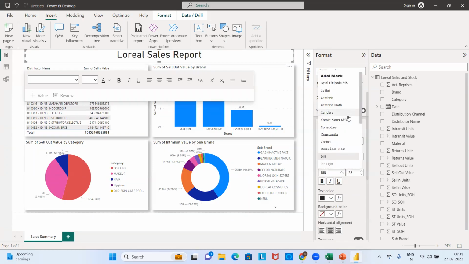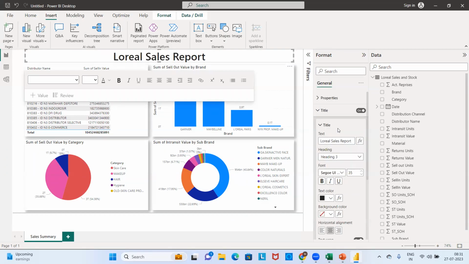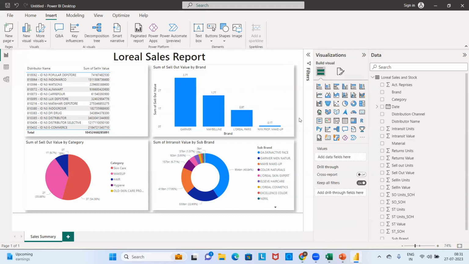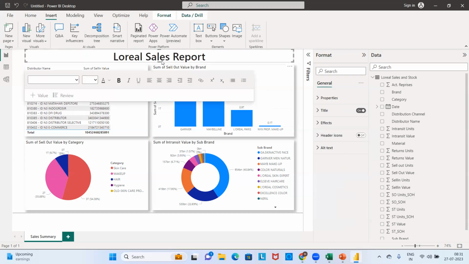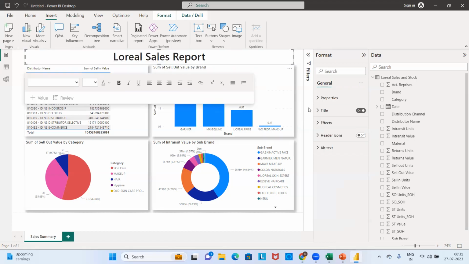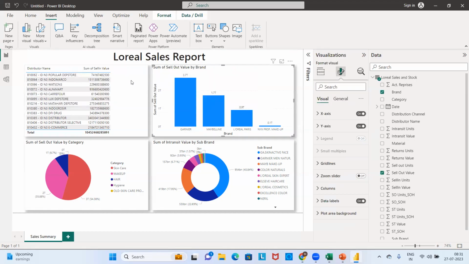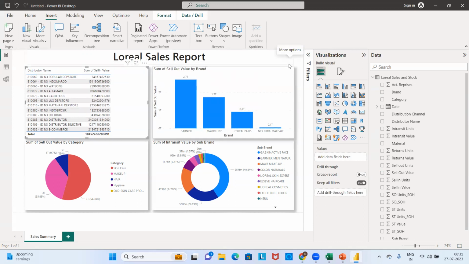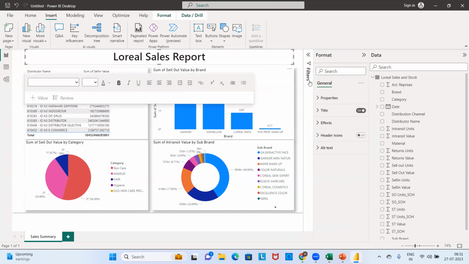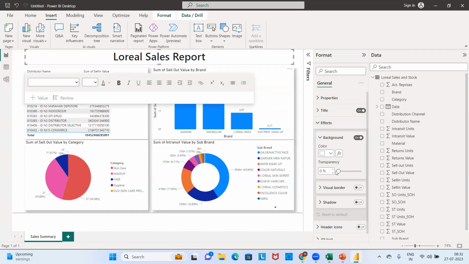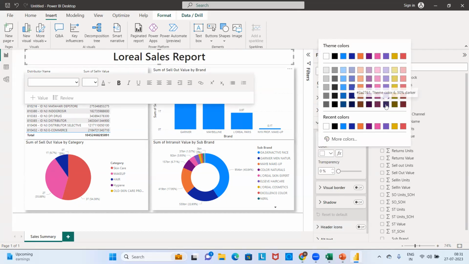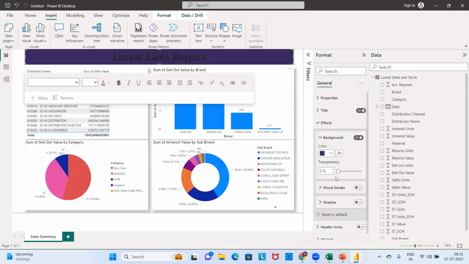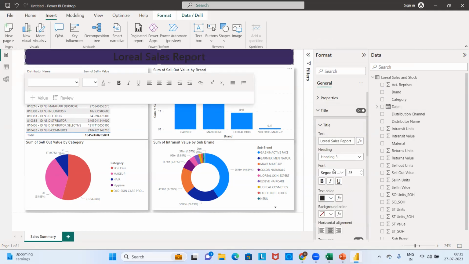Then I can just use some font which I usually like. Here I'll apply some background, and on this background I will add the title with the font color as white.